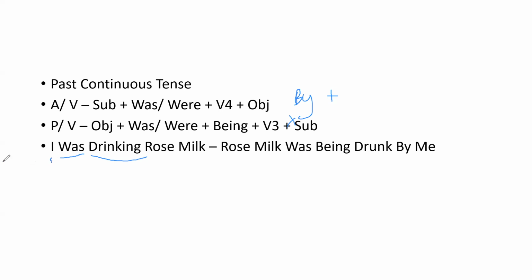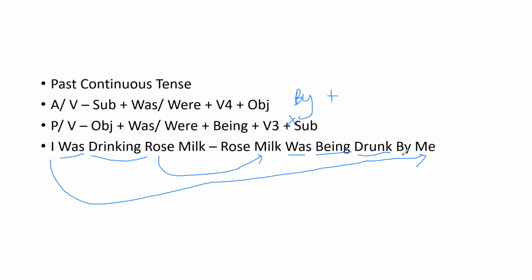Now we convert the subject into object and object into subject. Now we write the suitable helping verb. It is continuous, so after the helping verb we write being, and then we write the V3 of drink, which is drunk, and then we write by. Now this is the conversion of past continuous tense.